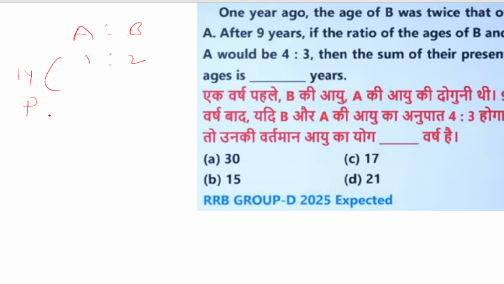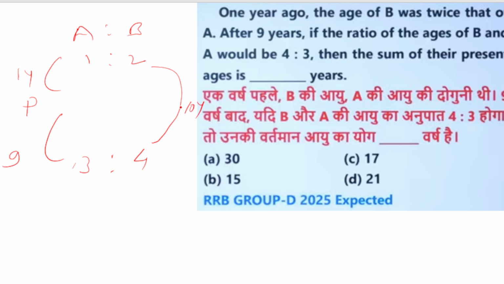9 years from now means from the present, after 9 years the ratio of B to A is B is 4 and A is 3. So now we check from this ratio to this ratio, what is the gap in years? This is 1 year, this is 9 years, so total 10 year gap.